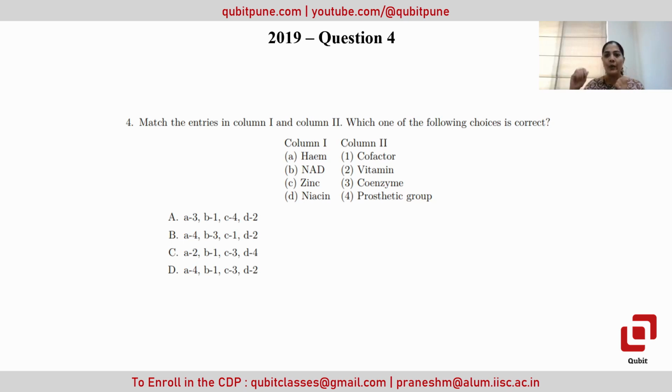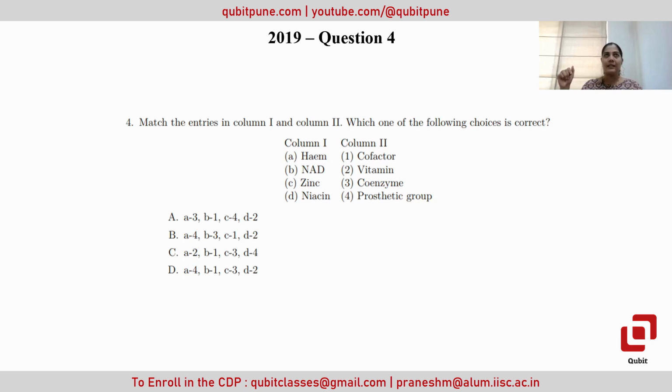NAD is a kind of coenzyme. These are coenzymes, again organic in nature, but not tightly linked. They are loosely linked and play a transient role as an intermediate during the activation of the enzyme. Zinc is a kind of cofactor. That is another class that we have discussed, the metal ions, which are important for functionality. They bind at the active site of the enzymatic system and enhance its functionality. Zinc is one example that works as a cofactor for the proteinaceous enzyme carboxypeptidase.